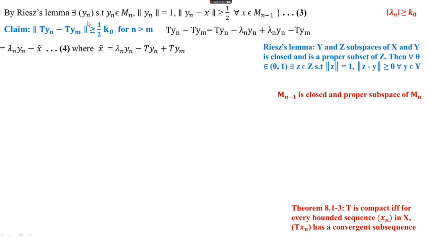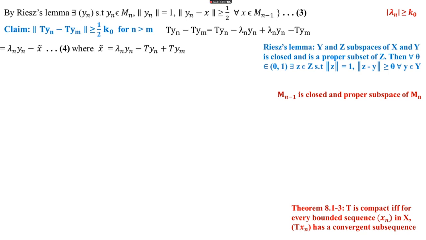Here the sequence yn is a bounded sequence because norm of yn is equal to 1. We are going to prove that the sequence Tyn has no convergent subsequence. For this we claim that norm of Tyn minus Tym is greater than or equal to 1 by 2 into k naught for n greater than m. From this result, the sequence Tyn cannot have a convergent subsequence because this is against the condition of a Cauchy sequence, and every convergent sequence is Cauchy. So the sequence Tyn is not Cauchy, and so also any subsequence of Tyn is not Cauchy.